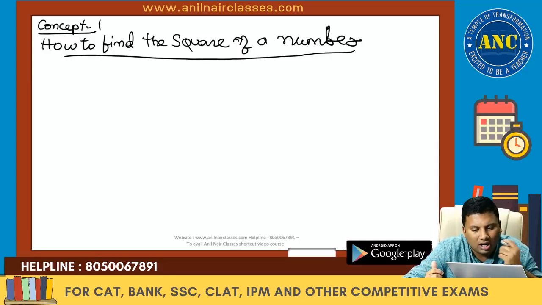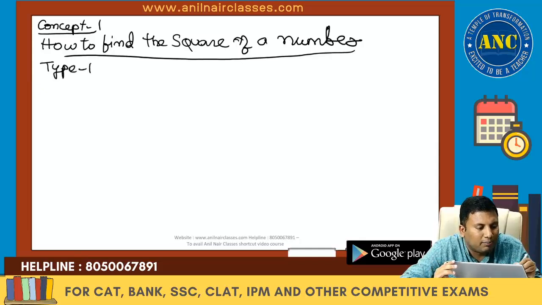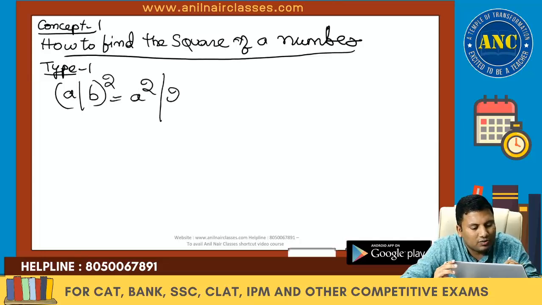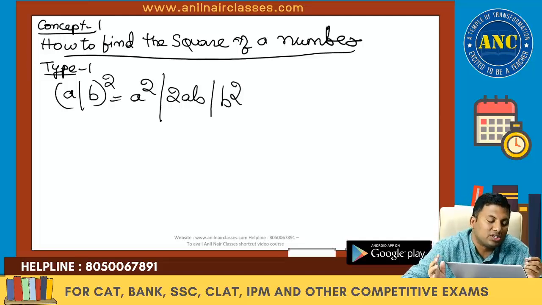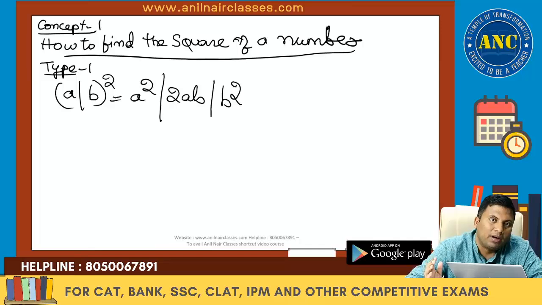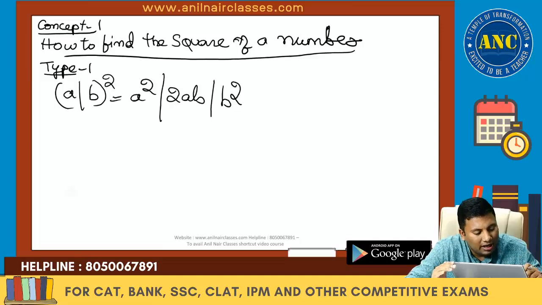How to find the square of a number? Type 1. To find the square of a number, there are various types. First type is (a plus b) whole square. (a plus b) whole square is a square plus 2ab plus b square. This is one of the methods to find the square of a number. To find the square of a number, I will use (a plus b) whole square. To find the cube of a number, I will use (a plus b) power 3. To find the nth power, I will use (a plus b) power n.